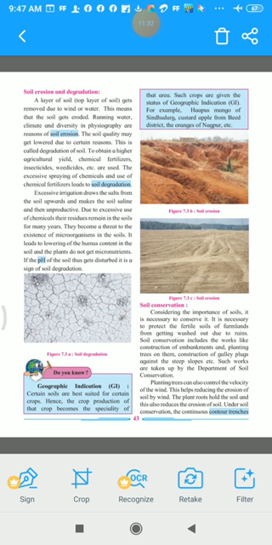So this will affect the growth of the plants, as they will not get the micronutrients. If the pH of the soil gets disturbed, it is a sign of soil degradation. So if the pH of the soil gets disturbed, it is again a sign of soil degradation.